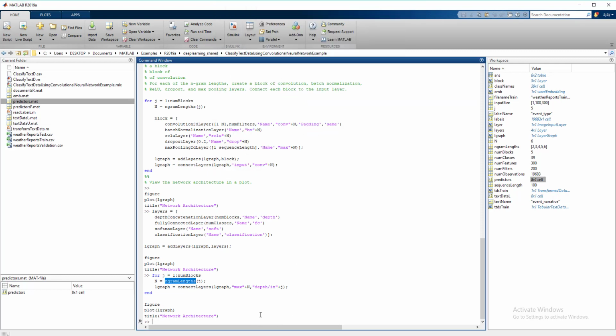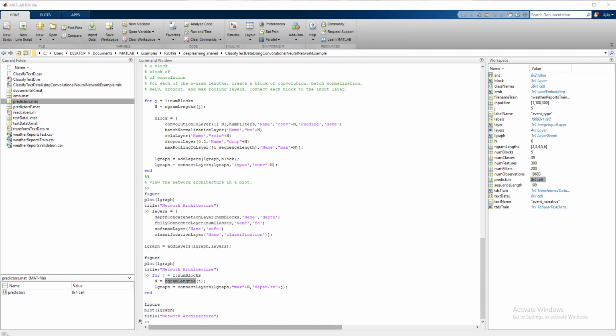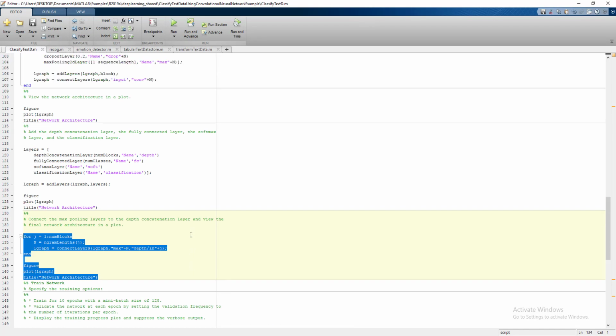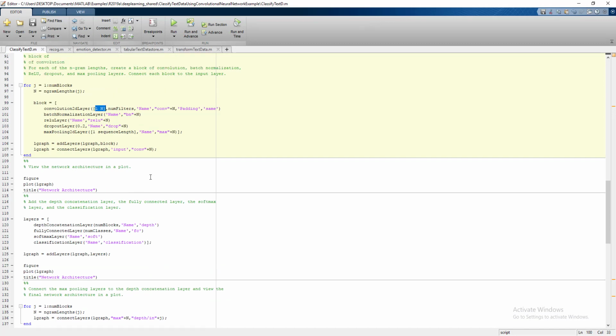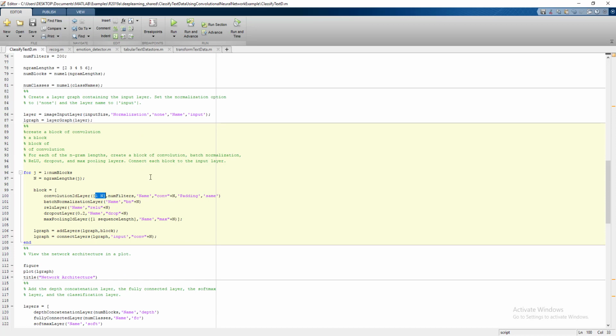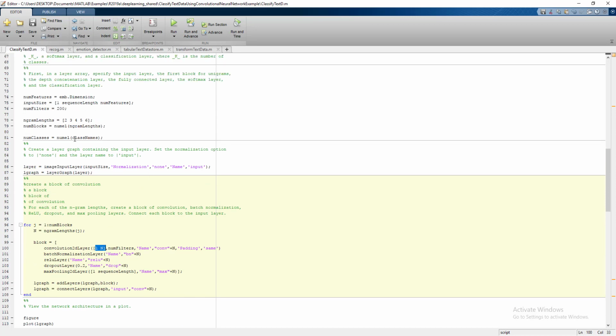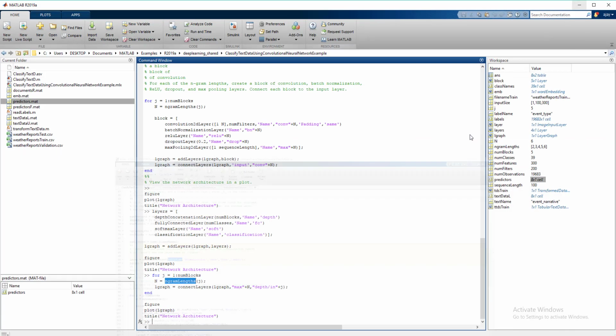Once we have this model ready, the model always takes an input size. The input layer size will be defined here. Our input size is 1 multiplied by 300 multiplied by 30.